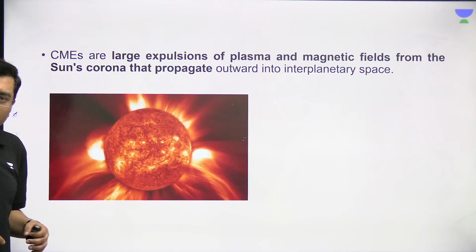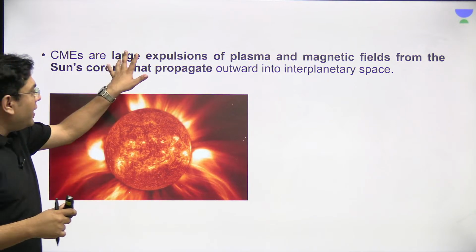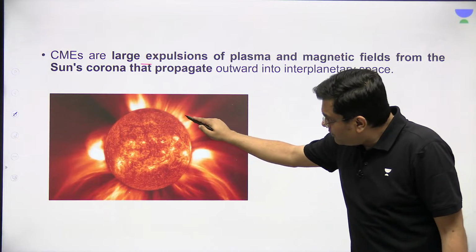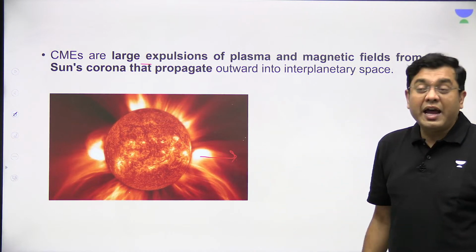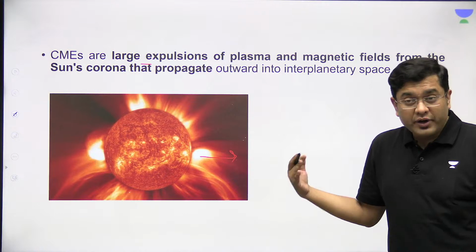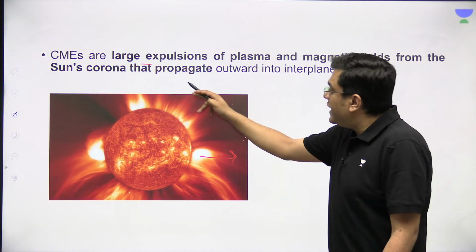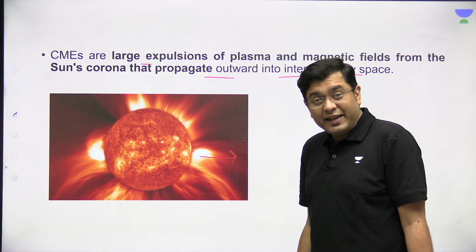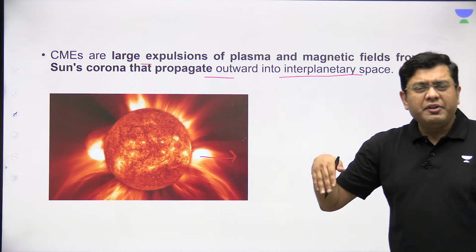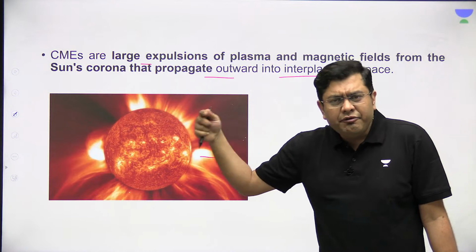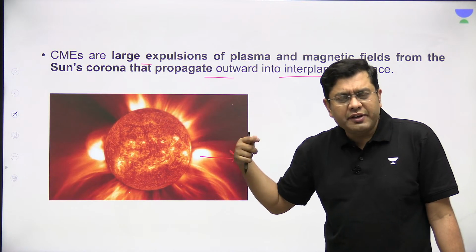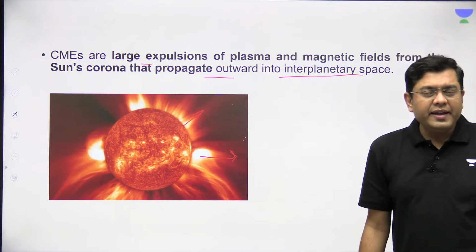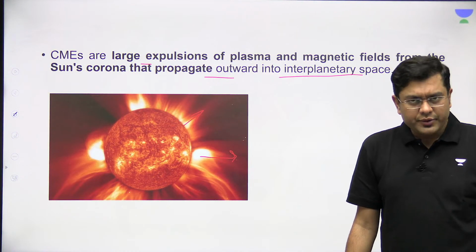Now, what are these coronal mass ejections? They are large expulsions of plasma and magnetic field from the sun, which traverse into the solar system, right? So they propagate outward into interplanetary space. That is CME. It starts developing because of magnetic field and thermal anomalies which develop on the solar surface, and that is then basically expelled into the solar system.